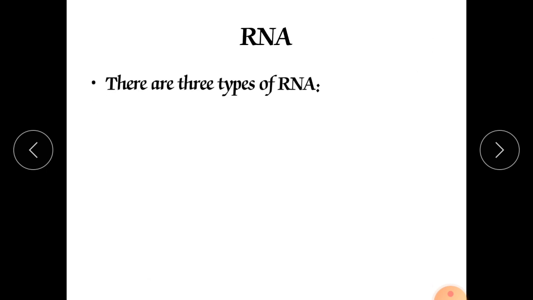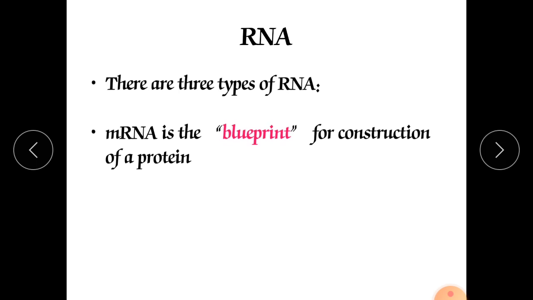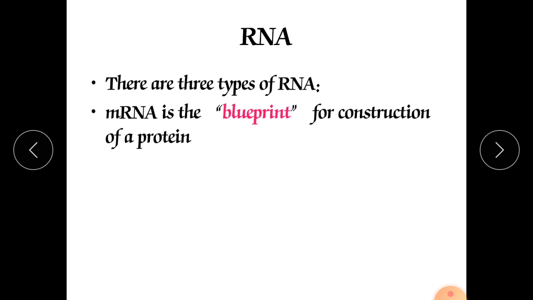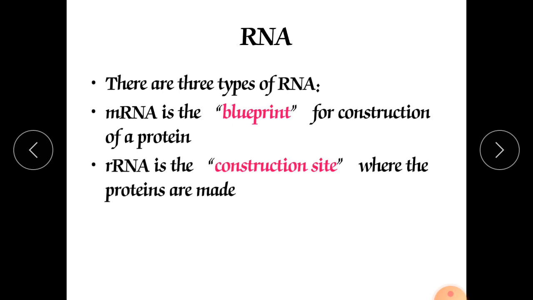There are three types of RNA. First is mRNA. It is a blueprint for construction of a protein, a plan for construction of protein. It contains all the genetic information, the genetic sequence for translation. Then rRNA is the ribosomal RNA, and mRNA is the messenger RNA. Ribosomal RNA is the construction site. It provides the construction site for protein synthesis.